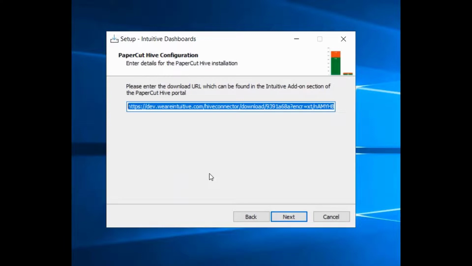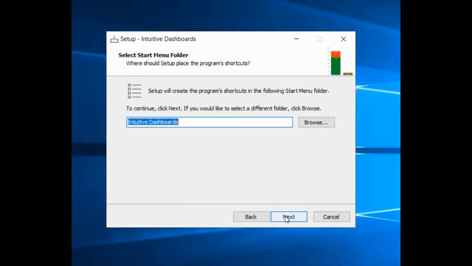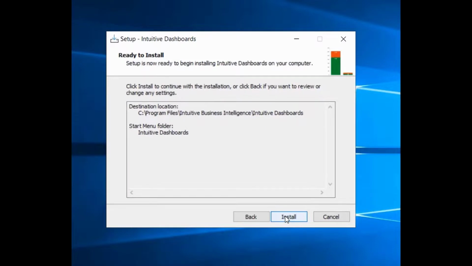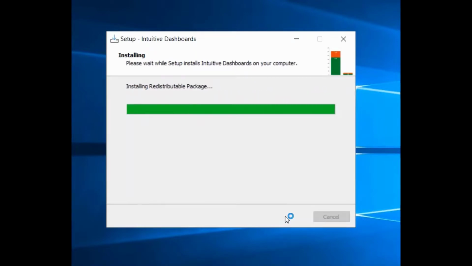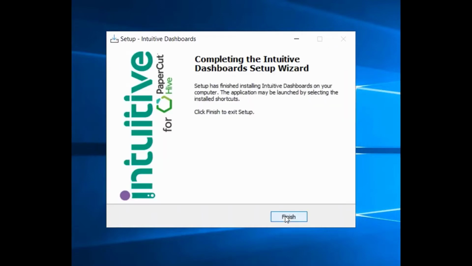In order to complete the installation, you will need to configure IIS. Please refer to the user manual for details of how to complete this step. Once the installation is complete, you can launch Intuitive Dashboards through your web browser.